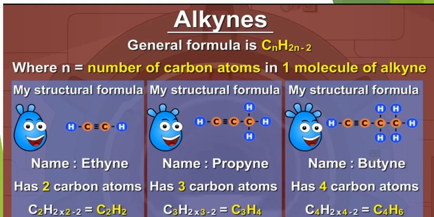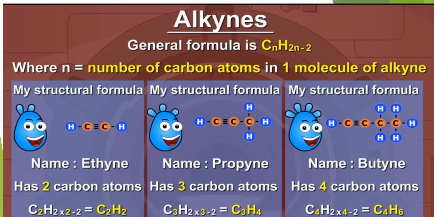Next is butyne. But means 4 carbon atoms and yne means triple bonding between any 2 carbon atoms. Now n is equal to 4. Place the value 4. C4H2 multiply 4 minus 2. 2 4s are 8. 8 minus 2, 6. C4H6. This is the molecular formula of butyne. And now this is the structural formula of butyne.